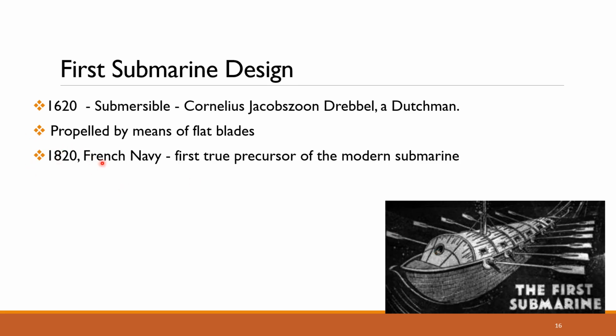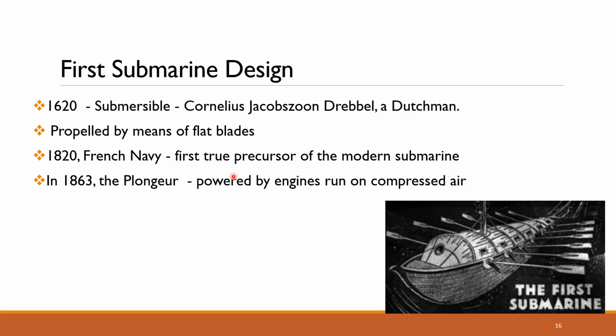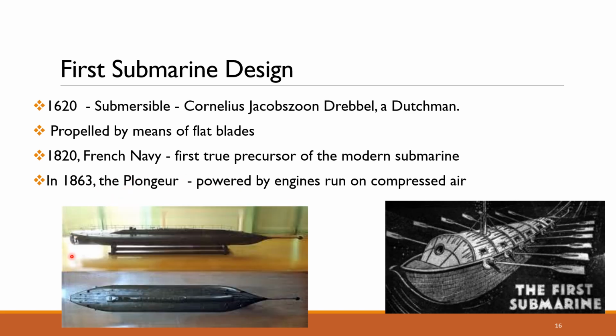In the year 1820, the French Navy designed a submarine. And in the year 1893, a submarine was designed for the first time which was run by engines on compressed air, and was not propelled by means of human movement. It was called the Plunger. So this is how it looked. This was the first submarine which was run by engines.